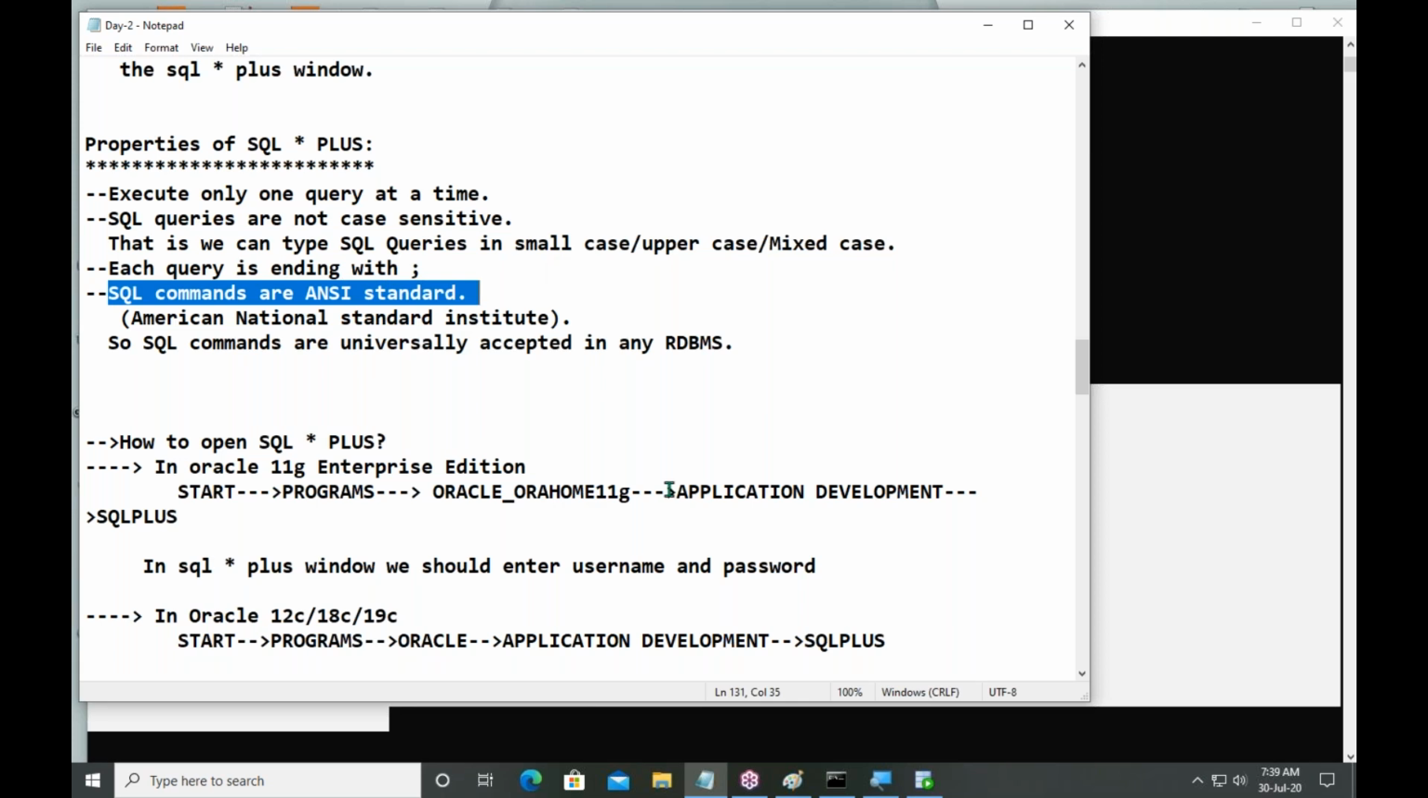Sir, how to install SQL Plus? SQL Plus is automatically installed along with your Oracle database. If you install Oracle database, then SQL Plus is automatically installed.